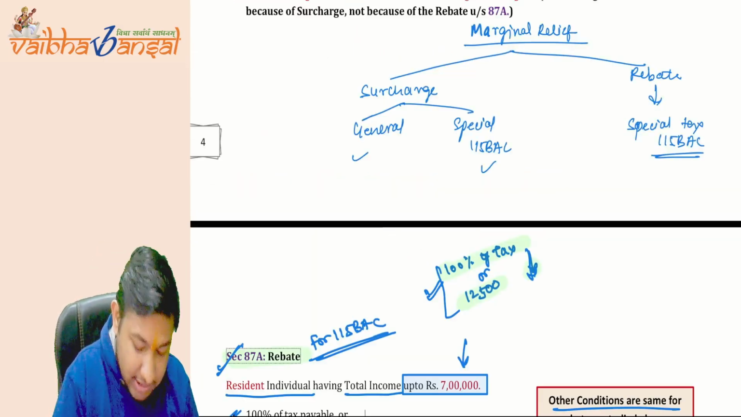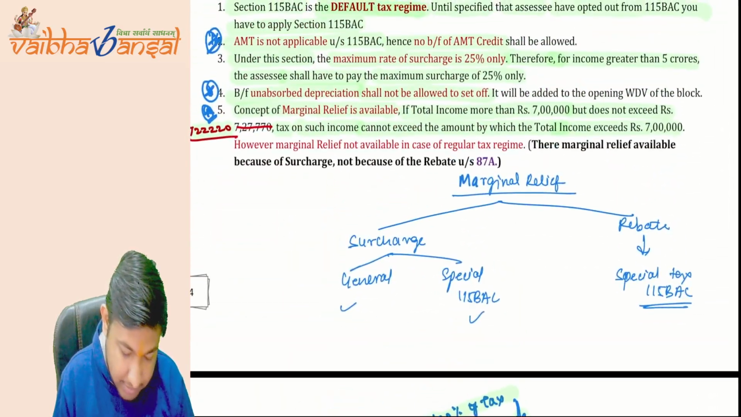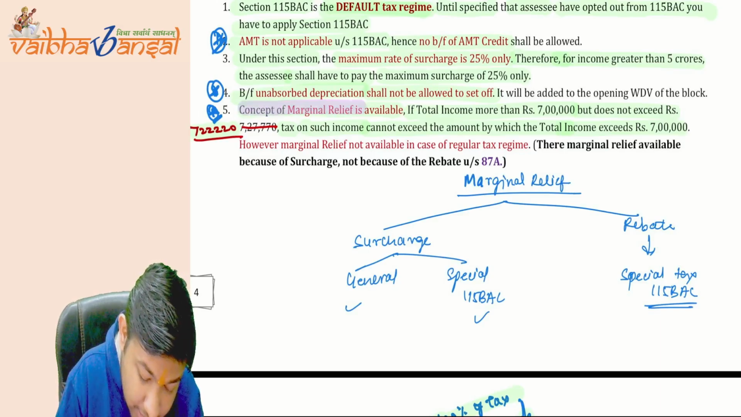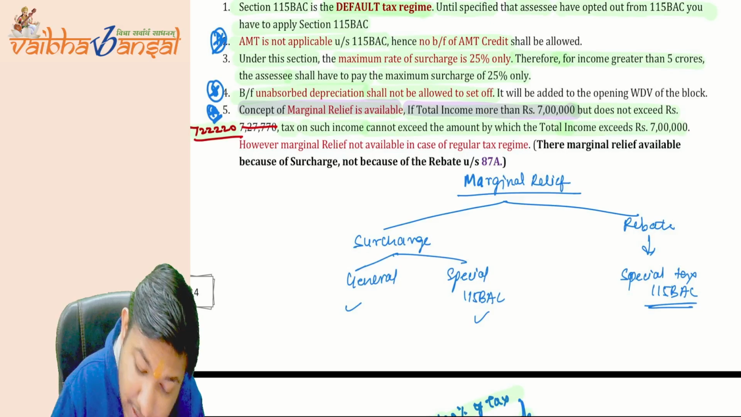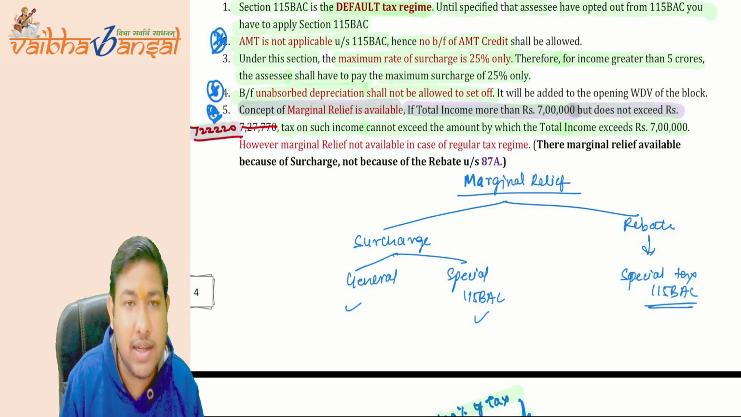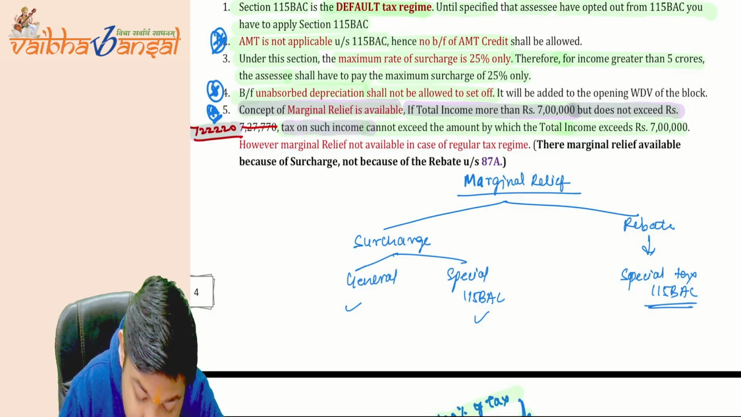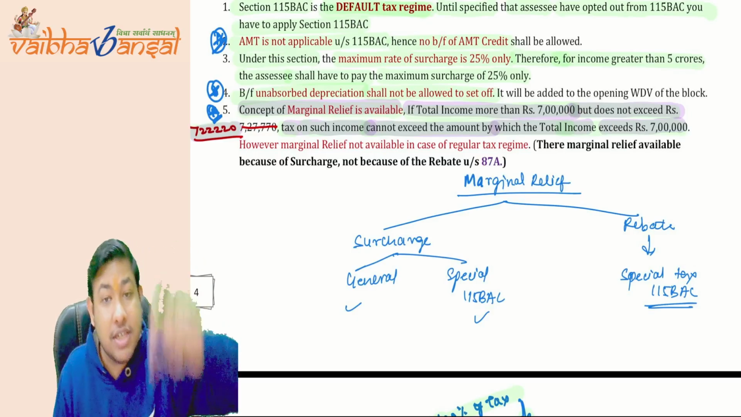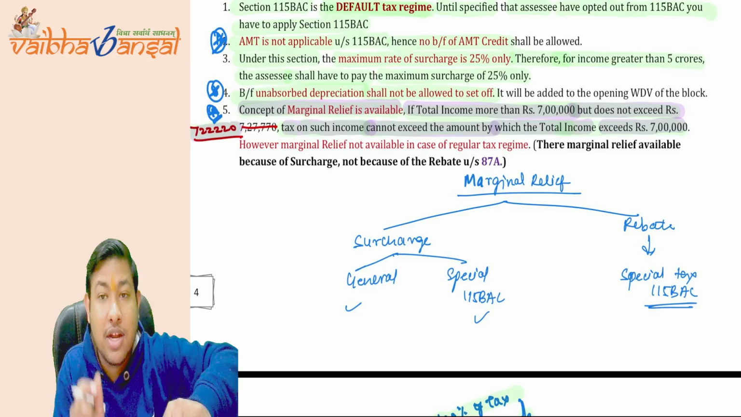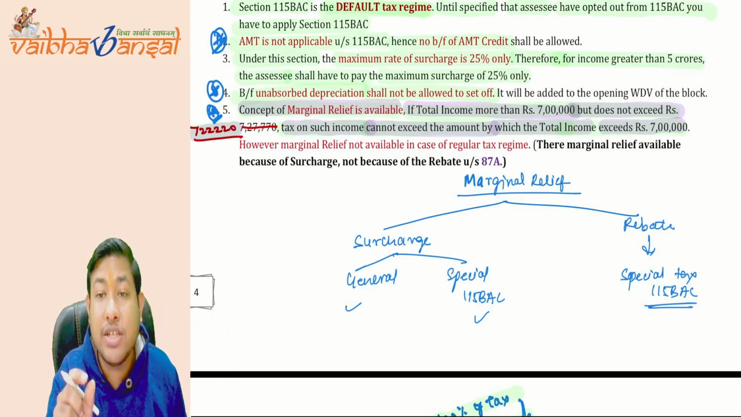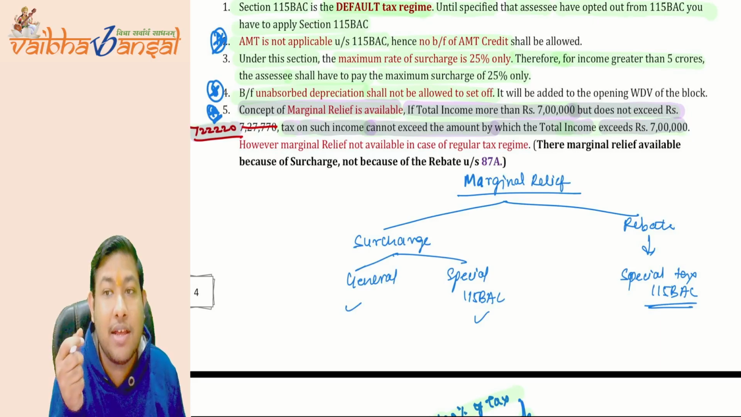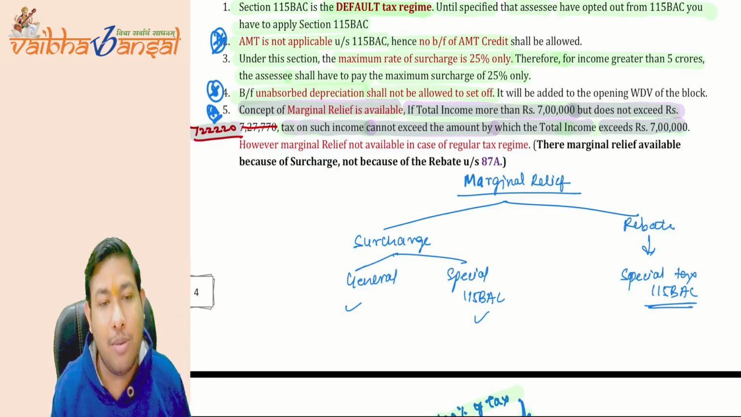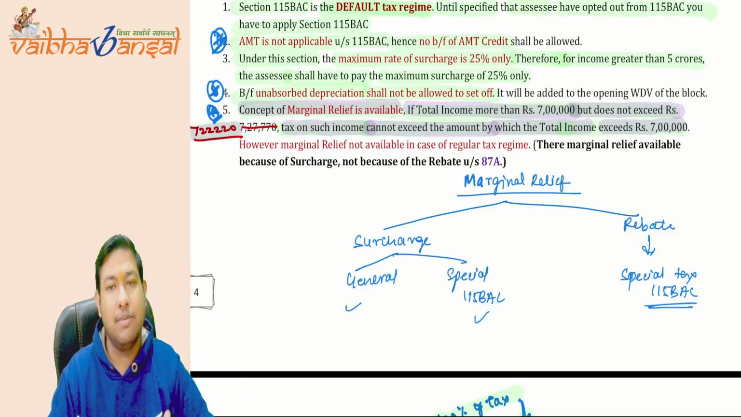See, this is what is written here. The concept of marginal relief is available if total income is more than 7 lakh but does not exceed 7,22,220. Tax on such income cannot exceed the amount by which the total income exceeds 7 lakh. My total income exceeds 7 lakh by 20,000 only, so my tax cannot exceed 20,000. That is why the concept of marginal relief is here.